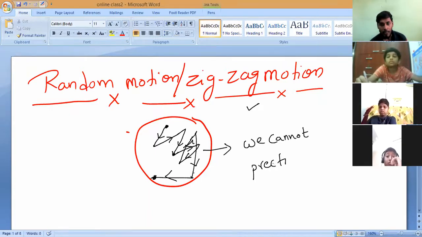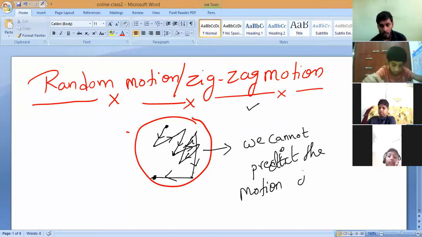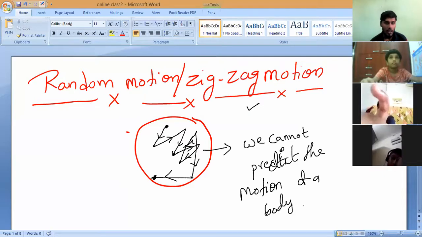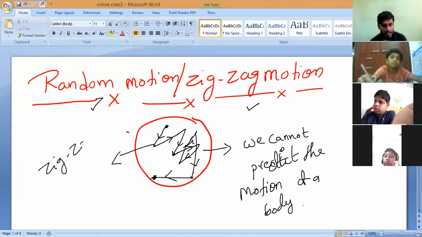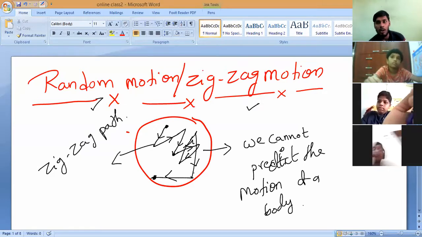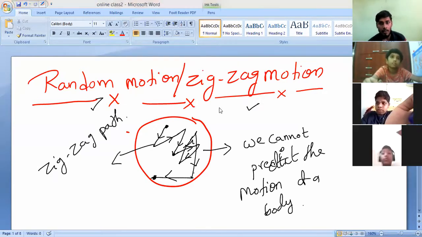Understand? We cannot predict the motion of the body. So that type of motion is called random motion. It means the body will go in a zigzag path. This path is called a zigzag path. So this kind of motion is called random motion. What should we call it? Random motion.